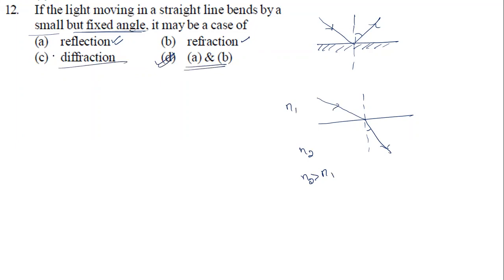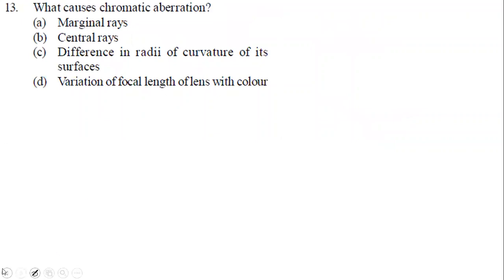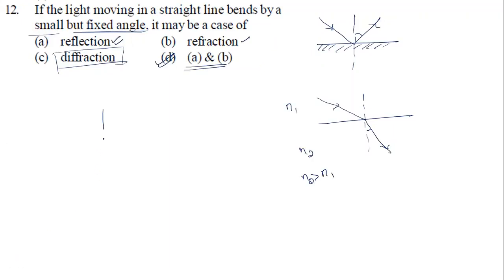Sir, what about diffraction? It is not possible. No. What is diffraction? Bending of light around the corners of an obstacle, right? So here, if you take an obstacle like this, and if I take a parallel light ray, this light ray bends at different angles. So bending is there, but not a fixed angle. It is not fixed. So we cannot take this option.